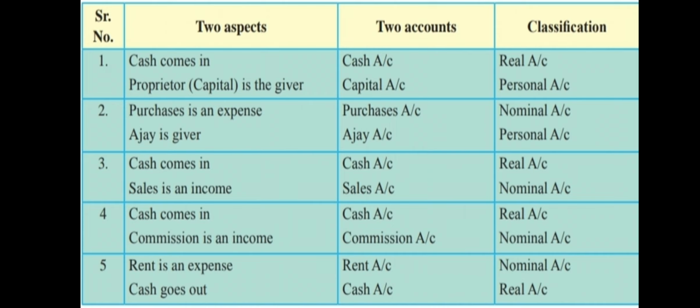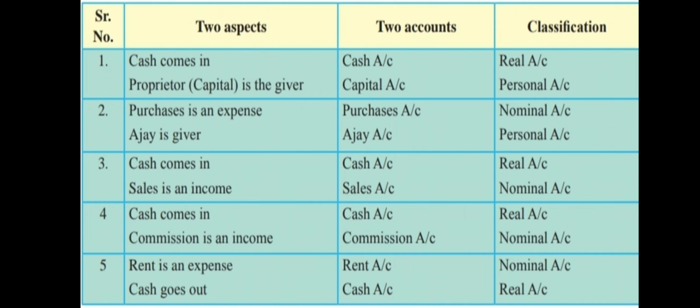So which are the two accounts? Cash account is one of the accounts, and sales account is one of the accounts. So cash is coming in the business. I'm selling the goods, right? So cash will come in the business, and my sales is an income, therefore. Cash is coming in, cash is my asset, therefore it is a real account. Sales is an income, it is a nominal account. Okay, real account rule says debit what comes in, credit what goes out. Nominal account says debit all expenses and losses, credit all incomes and gains. This was the third example.